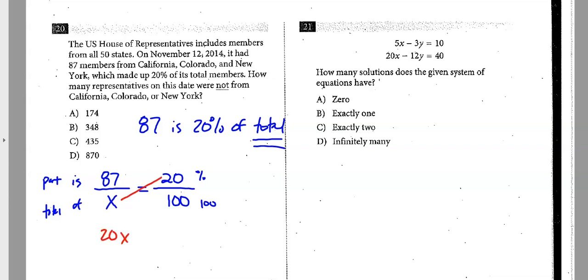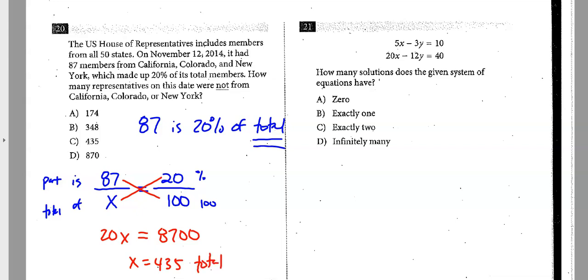You'd have 20x equals 8,700. And then you'd divide both sides. So I crank this out: 8,700 divided by 20, 435. So that means there's 435 total.